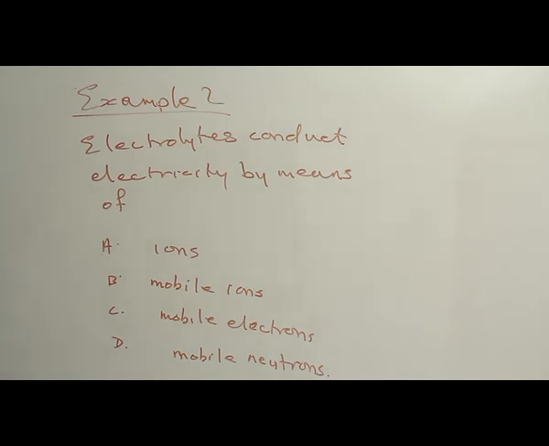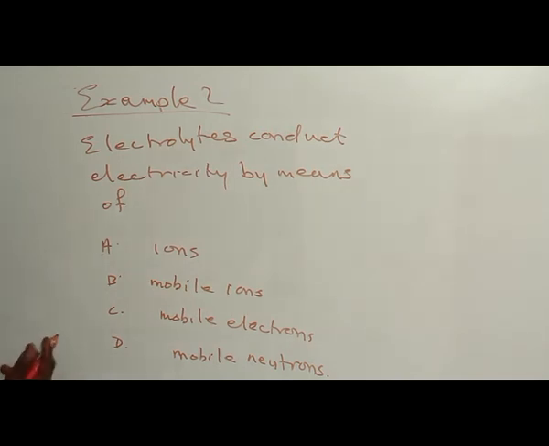Example 2. Electrolytes conduct electricity by means of A. Ions, B. Mobile ions, C. Mobile electrons, D. Mobile neutrons. Let's consider each of the options. A. Ions. It is true that electricity is conducted in electrolytes by ions, but except the ions are mobile, they can't conduct electricity.